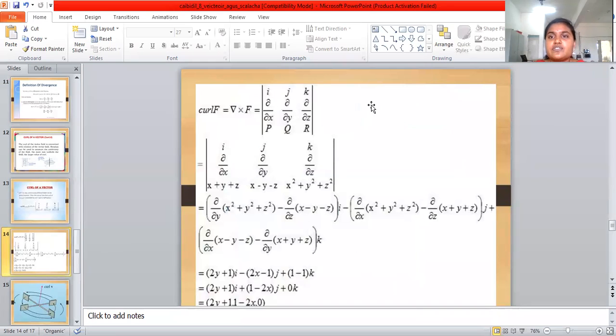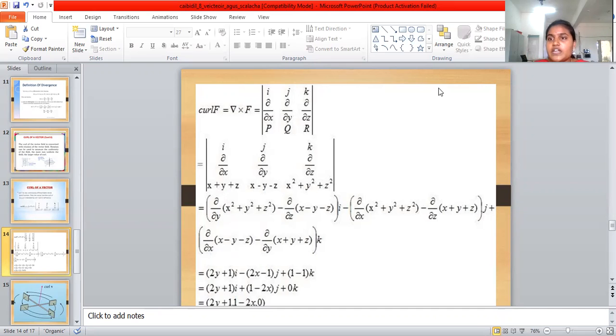Then the physical significance of the curl is the same. The curl of the electrical field is equals to the rate of change of magnetic field, the cross product of electrical field is equals to the rate of change of magnetic field. The curl of magnetic field equals to the rate of change of current density. So the curl of the vector field is equals to rotating function, and this is equals to 0.